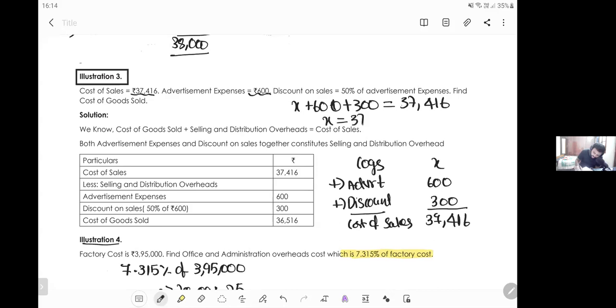So x is equal to 37,416 minus 600 minus 300, which is 36,516. The same thing is given here. Quite a simple thing. This is your illustration number 3.